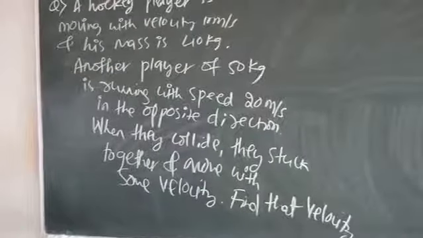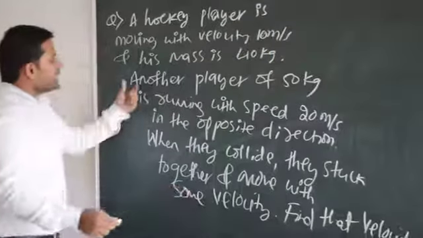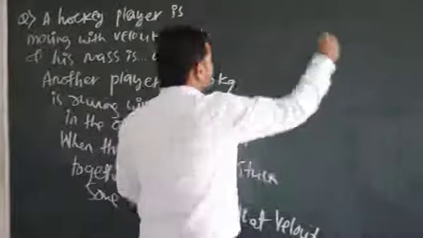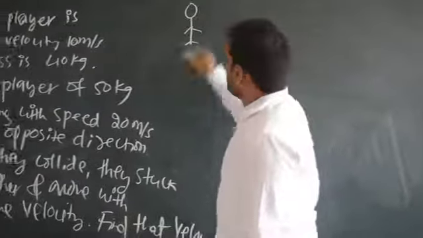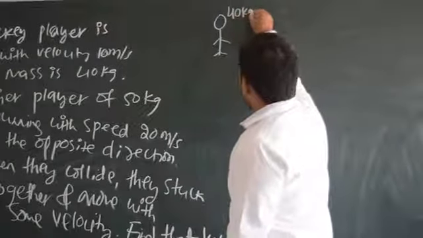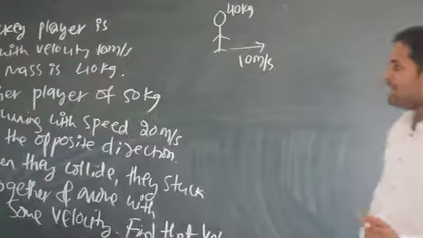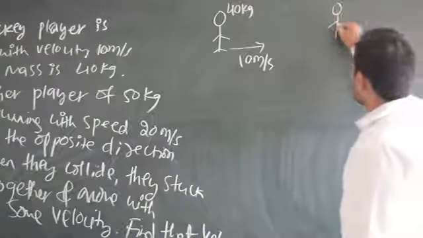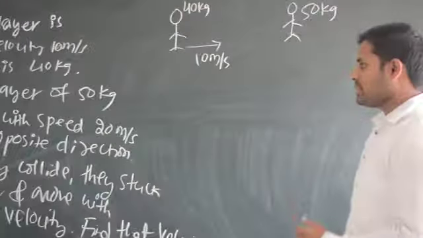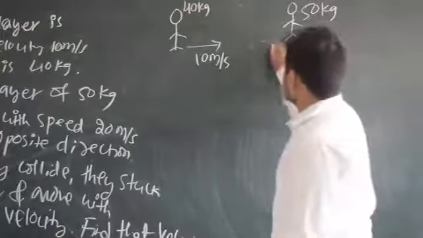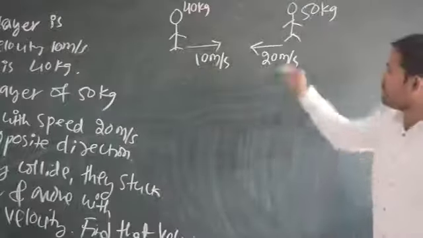I will explain it to you. A hockey player is moving with velocity 10 meter per second and his mass is 40 kg. Let us represent it diagrammatically. For example, I have one hockey player here with a mass of 40 kg, moving with velocity 10 meter per second. Now, another player of mass 50 kg is moving with speed 20 meter per second in the opposite direction. The ball is here, for example.